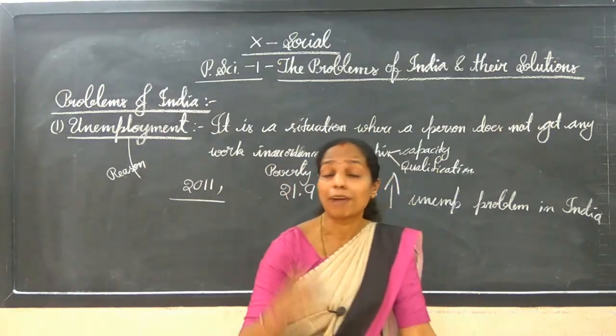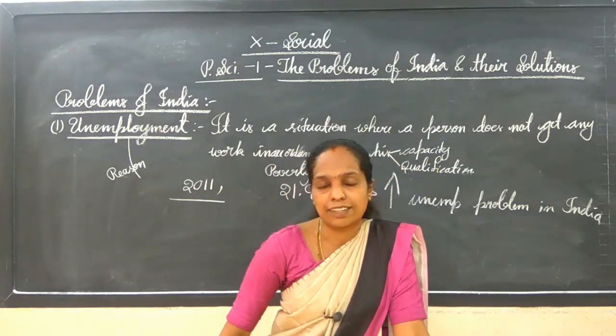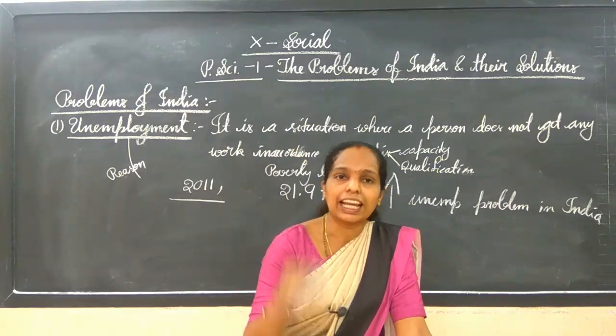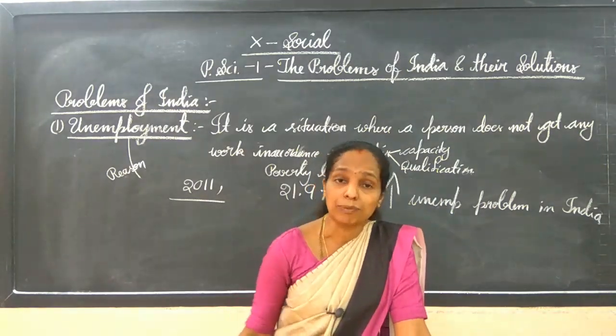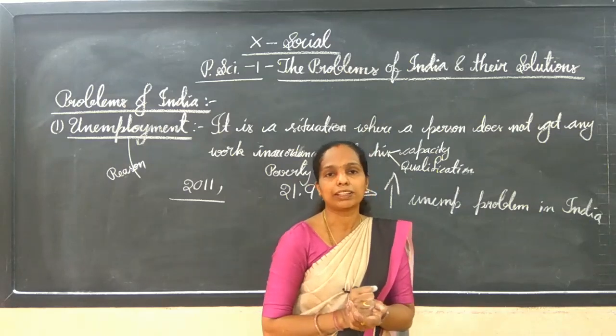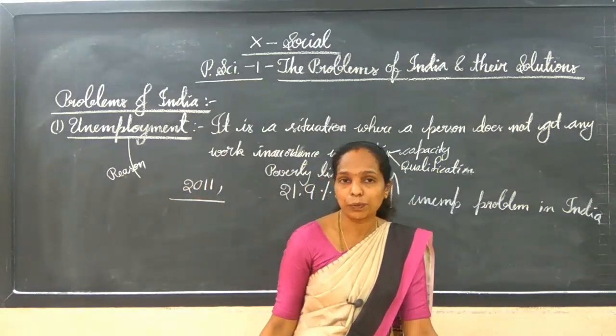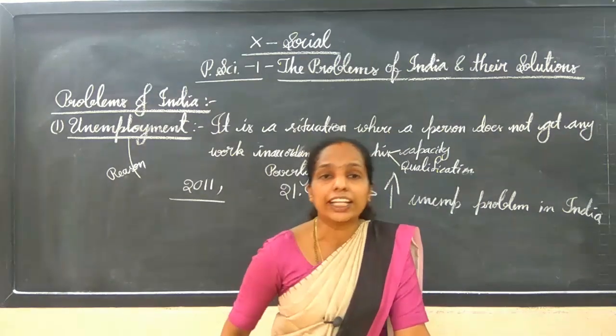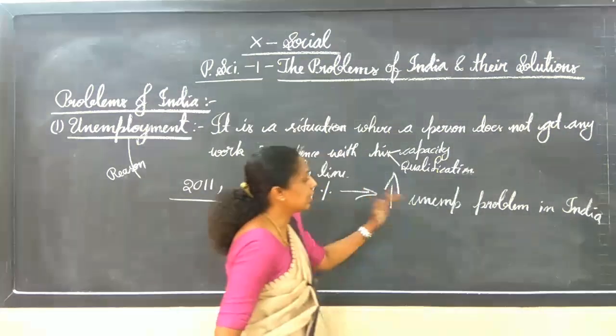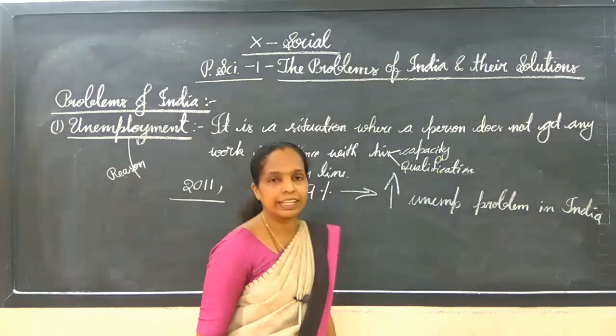So these are problems. And they are not getting sufficient food, so physically and mentally they will be upset, or they will not be strong, which is also creating a problem for unemployment. So I hope you are understanding. When the poverty line increased, the unemployment problem in India also increased.